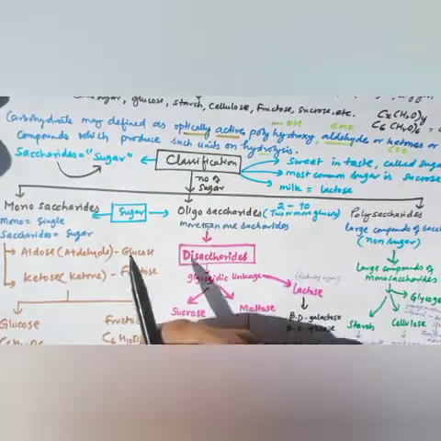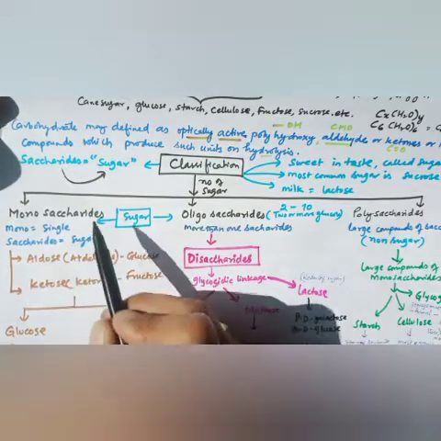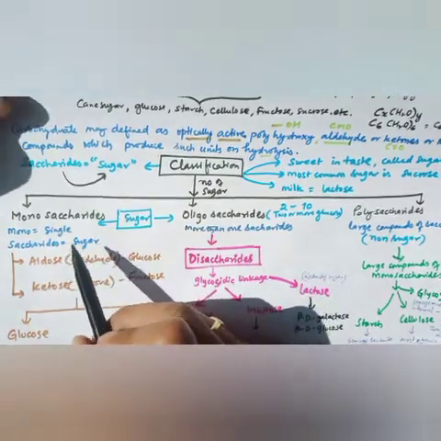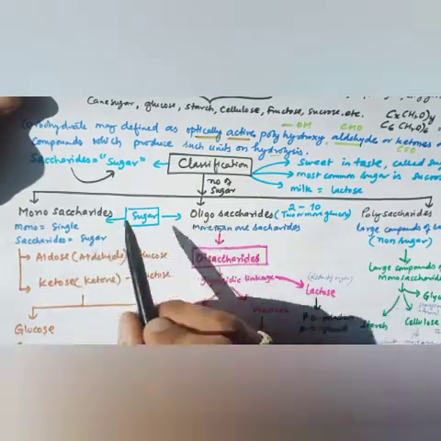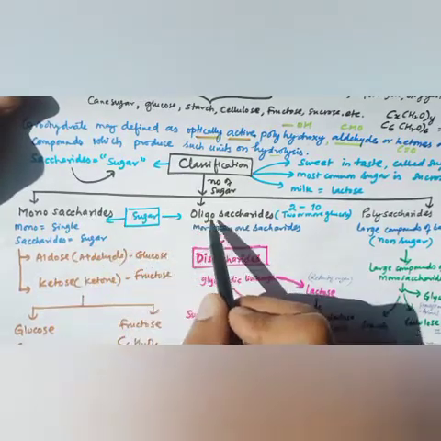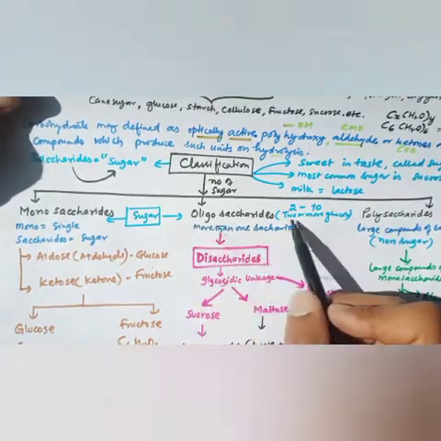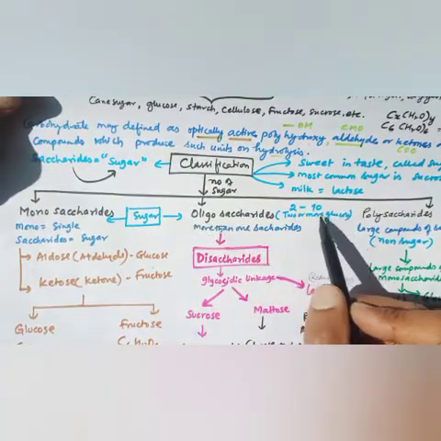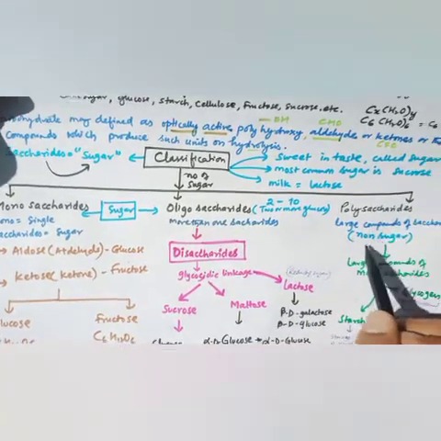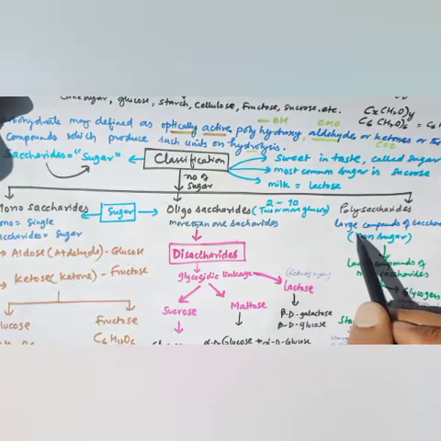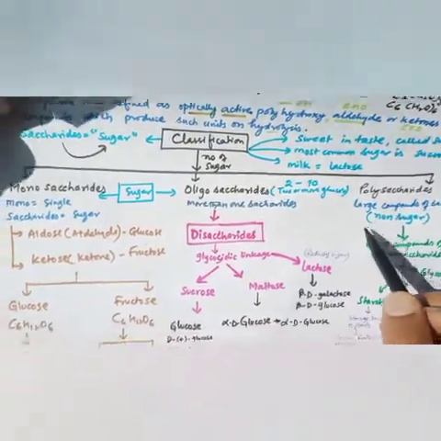So monosaccharide, oligosaccharide, polysaccharide are the three basic classifications of carbohydrate. Mono means single, saccharide means sugar. So monosaccharides and oligosaccharides are sweet-tasting carbohydrates, and oligosaccharides have 2 to 10 glucose units, whereas polysaccharides are non-sugars because they are non-sweet in taste, and they form largely in plants and animals.